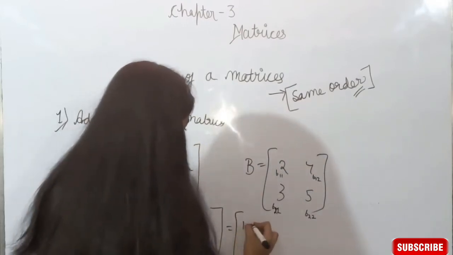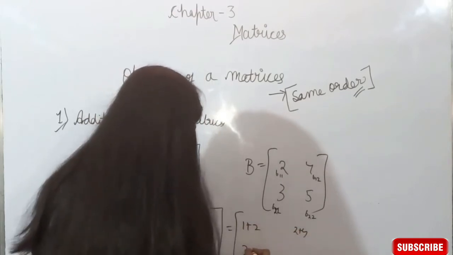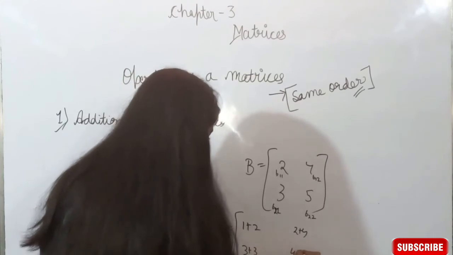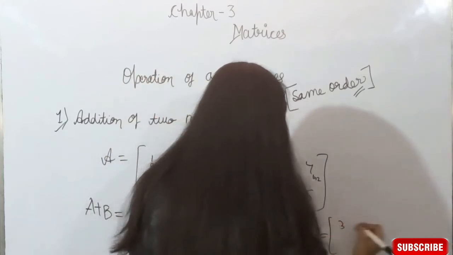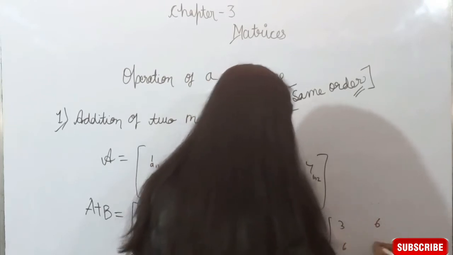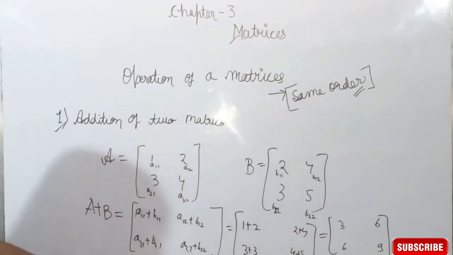1 plus 2, 2 plus 4, 3 plus 3 and 4 plus 5. We get 3, 6, 6, 9. So this is the addition of matrices.